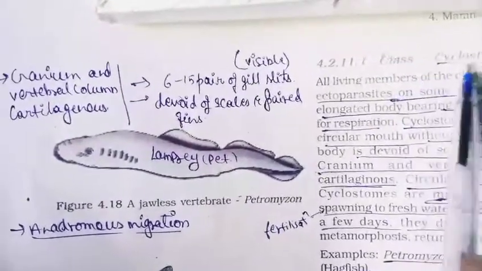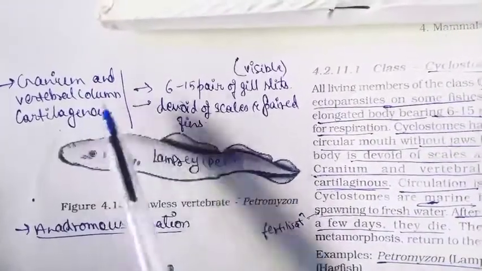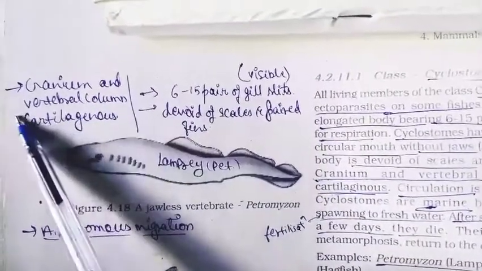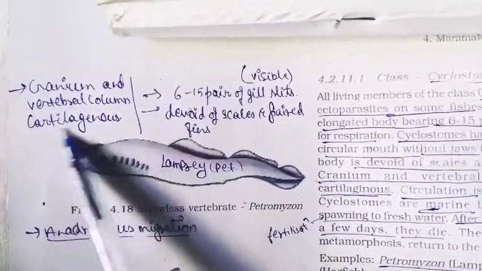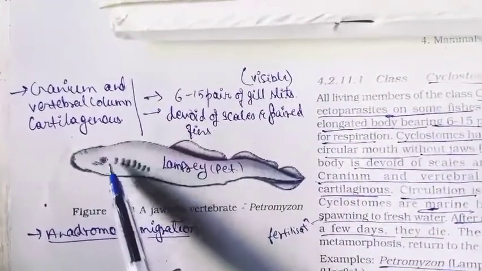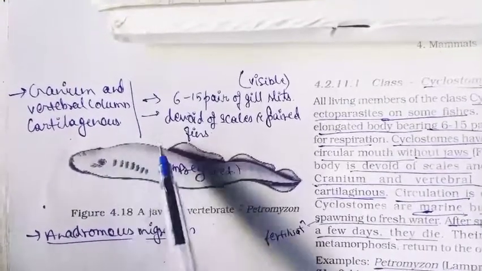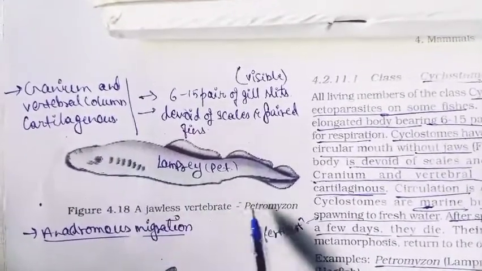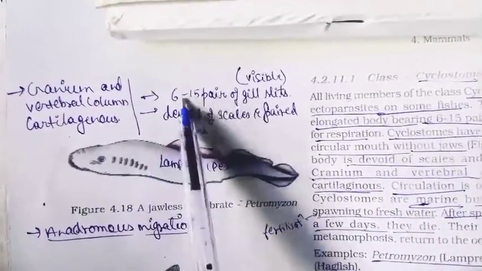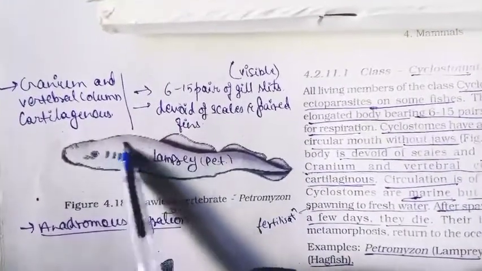The unique character of Cyclostomata is that the cranium, meaning the brain case, and the vertebral column are cartilaginous. In Vertebrata, the vertebral column is made up of vertebrae, but here it is made up of cartilage, and its gill slits are visible. In fishes, the operculum is a structure which hides the gill slits, but here we can see them. Here is an example of Petromyzon. The gill slits are visible, in 6 to 15 pairs, and we can see it is very smooth.